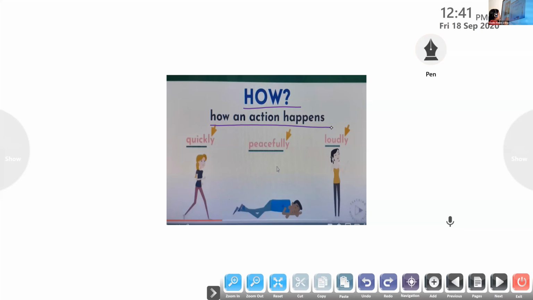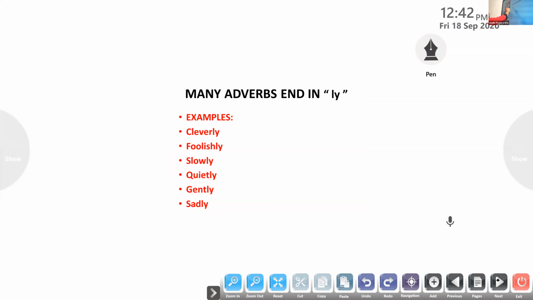Okay, you can see a few actions here. You can see a person running, a person sleeping, a person singing. These are the actions. An adverb tells us how the action happens. So you can see here a girl running quickly, a man sleeping peacefully, a girl singing loudly. These are the adverbs that tell us how the action happens. Now something more we can understand here. Most of the adverbs that end in ly tell us how the action happens.